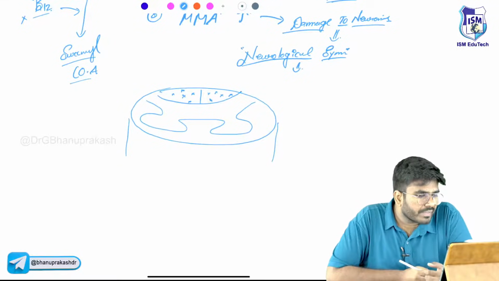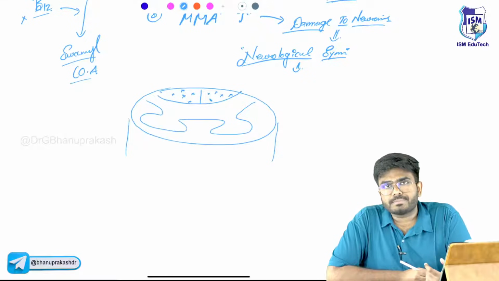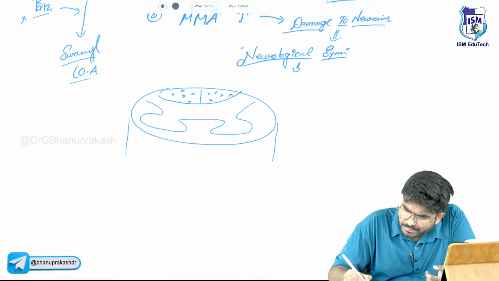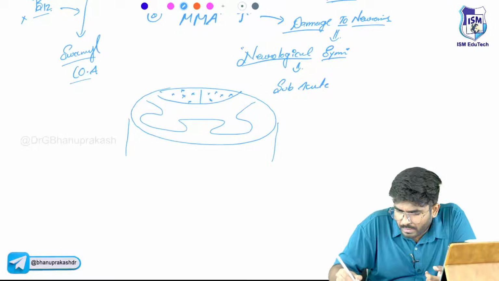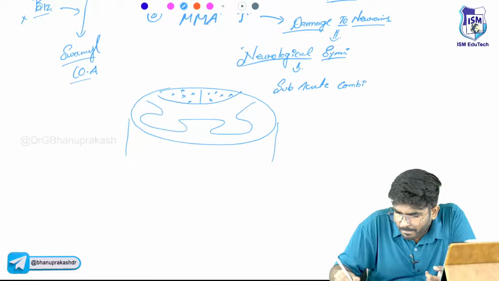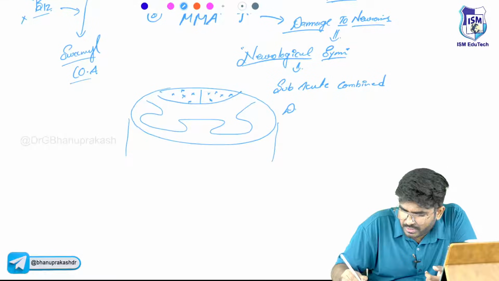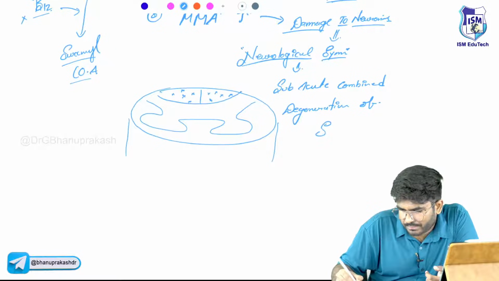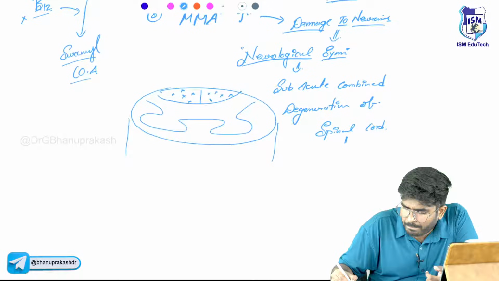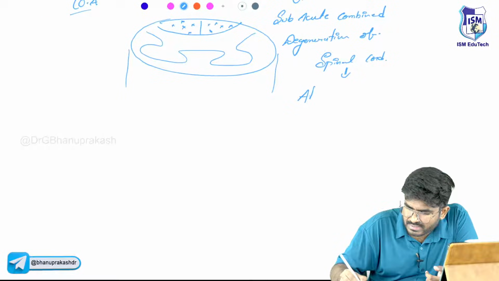So this condition is called subacute combined degeneration of the spinal cord, where the patients are losing advanced sensations.